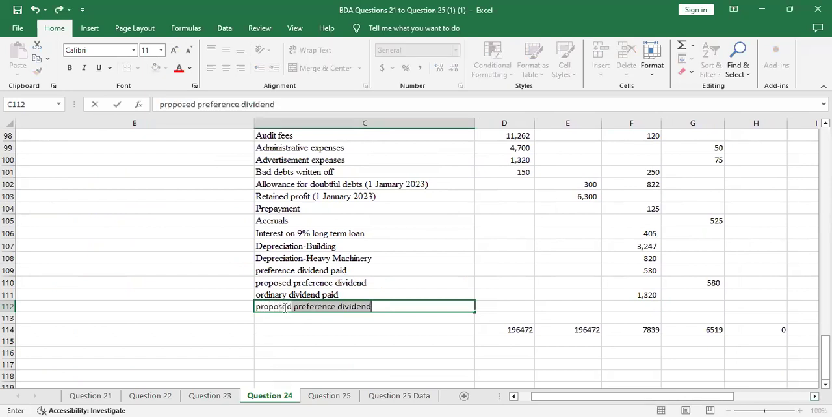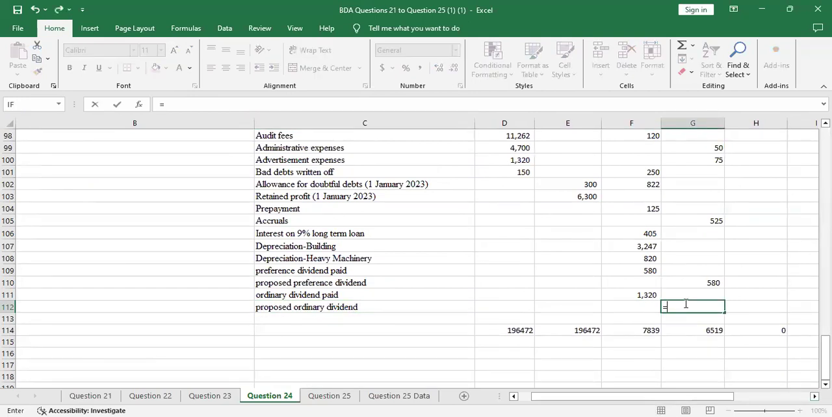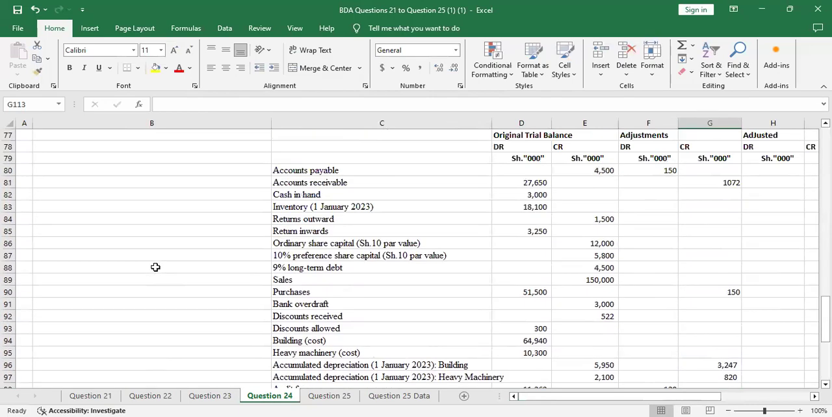Then we'll open another account for the proposed ordinary dividend, as a current liability. It was a proposal. This was not paid. Proposed ordinary dividend. So you credit with the same amount because it's a double entry. Yes, we pay, but it was a proposal. And you're done with that as a double entry.